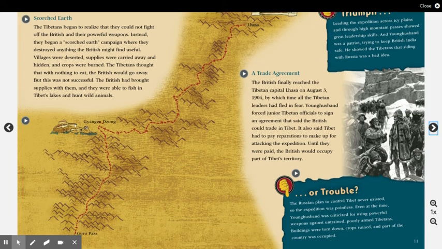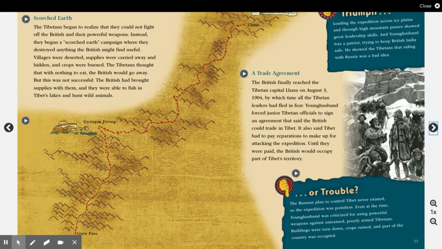The Russian plan to control Tibet never existed, so the expedition was pointless. Even at the time, Younghusband was criticized for using powerful weapons against untrained, poorly armed Tibetans. Buildings were torn down, crops ruined, and part of the country was occupied. So I guess you get to make up your mind whether that was triumph or trouble.